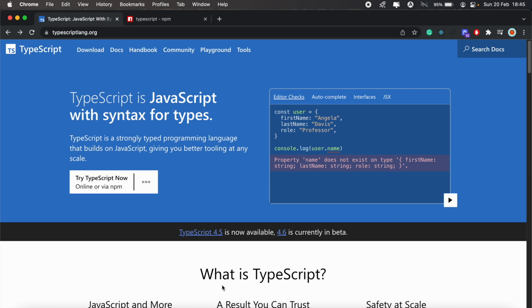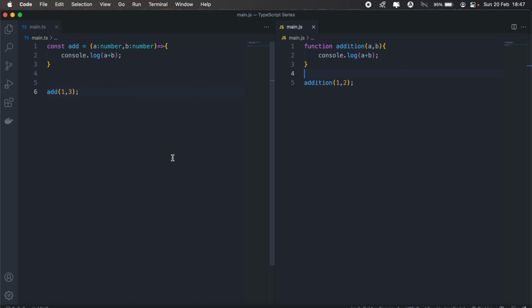So what is TypeScript? Simply put, TypeScript adds static typing to your JavaScript code. And with statically typed languages, you get to define your variable types. So JavaScript on its own is a language that is dynamically typed, meaning that you don't need to explicitly declare your variable types. So before we begin, let's take a look at two projects side by side.